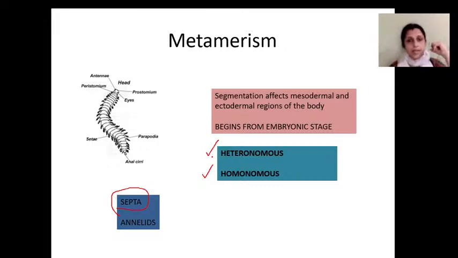Hetero means many. In this picture you can see a picture of nereis. In nereis, at the head region the segments are small. In the middle region, the segments are big. Then again at the posterior region, the segments are small.